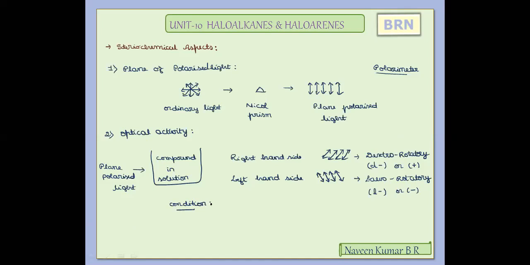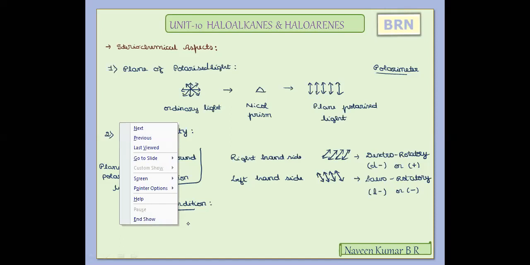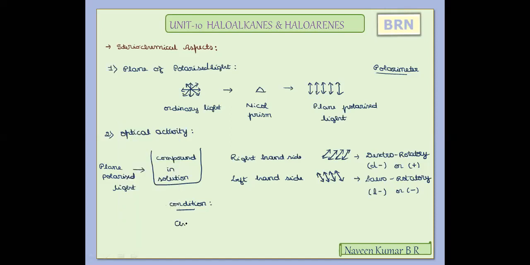The compound should be a chiral compound. Now, what is a chiral compound? With respect to organic compounds, we'll try to discuss. A carbon which is bonded to, we'll take a halogen containing compound here, some different groups A, B, C, D. We'll try to consider A, B, C.